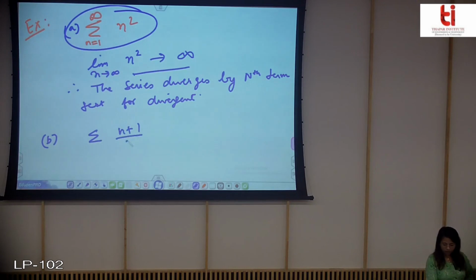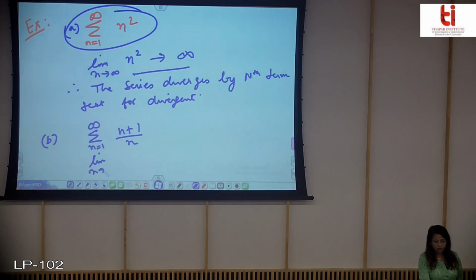Suppose I have this. Now again if you find the limit, it is coming out to be 1, and again therefore by the nth term test, the series diverges.